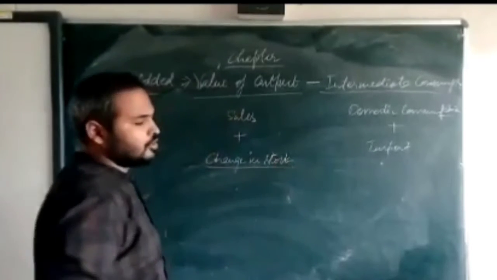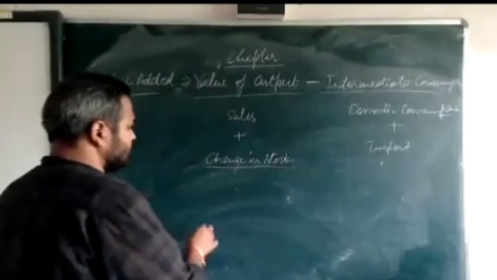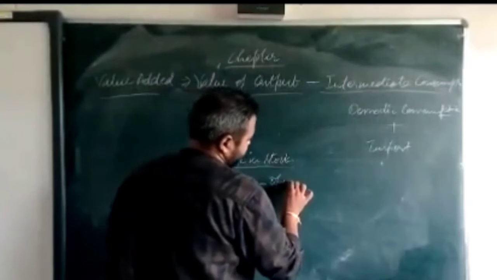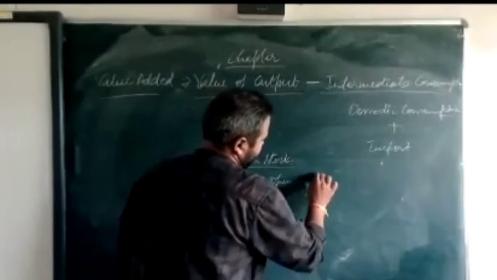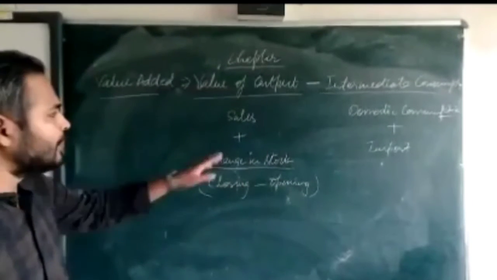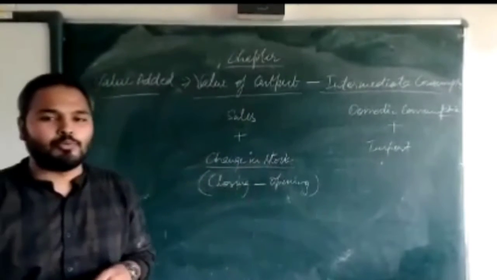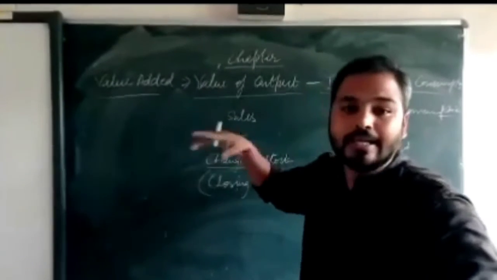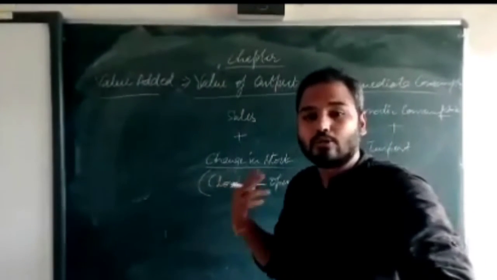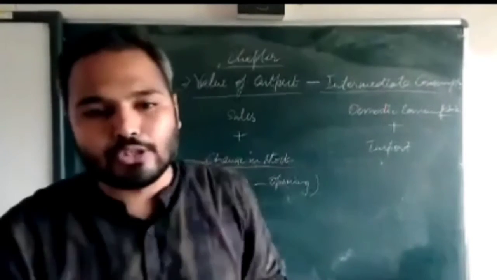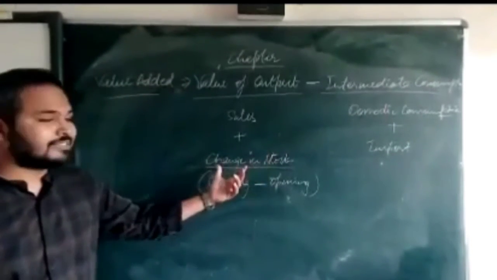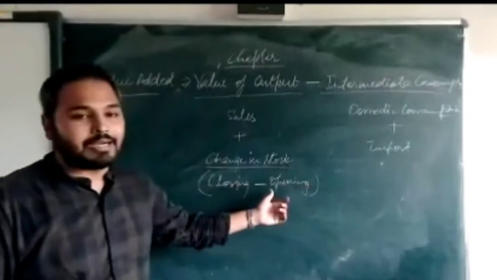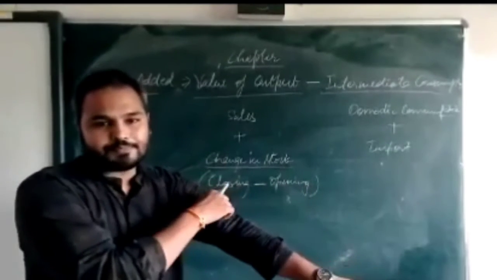And how to find change in stock? Closing minus opening.